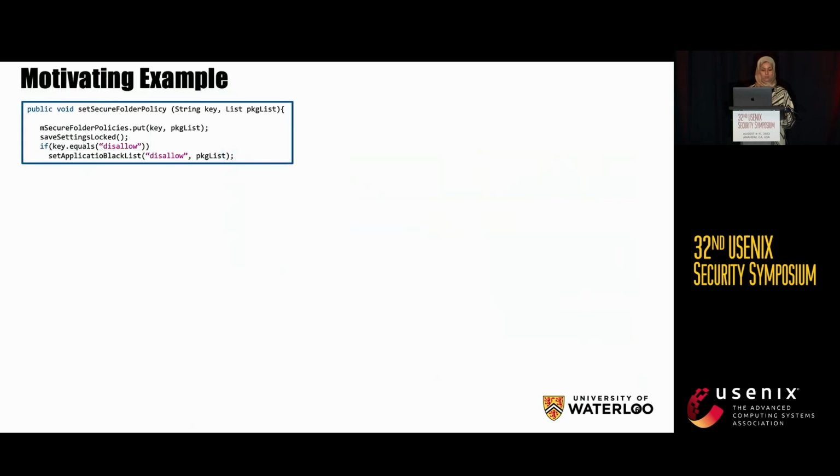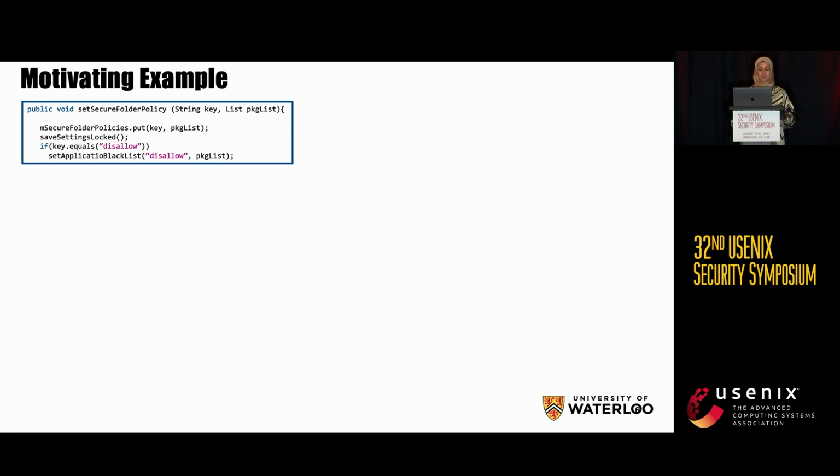Let's look at the following motivating example. This is a private API introduced by a vendor. It allows manipulating secure folder policies, including which apps should be disallowed from being installed. As we see here, there is no access control. So we can speculate that this API might be problematic.